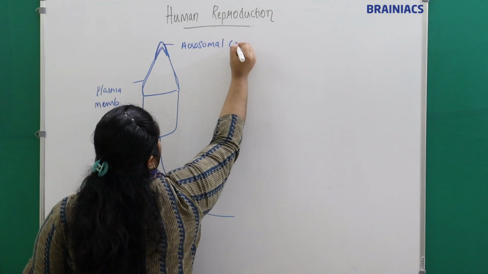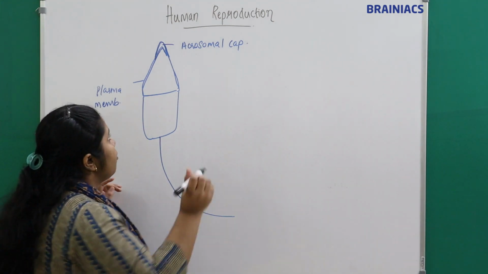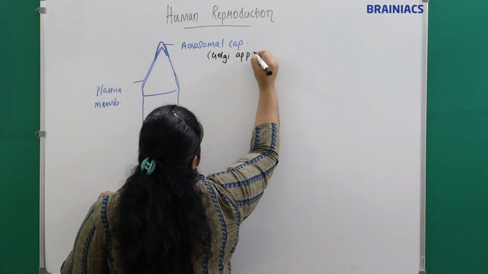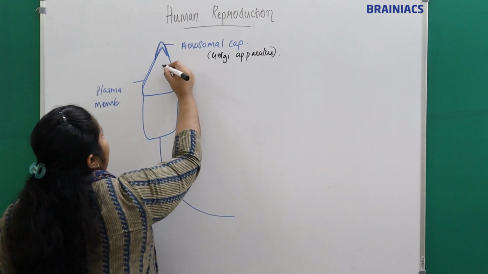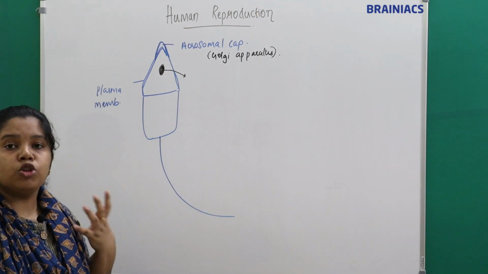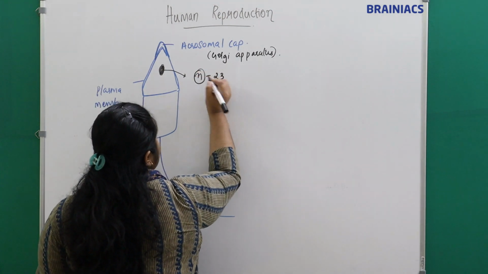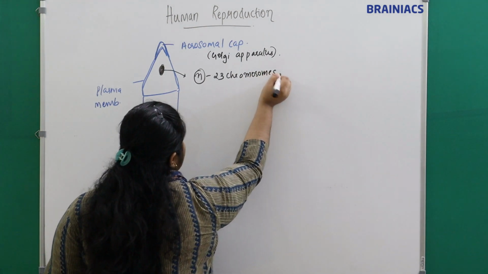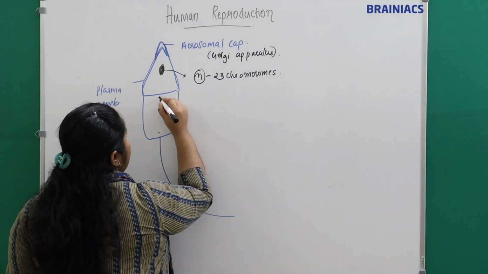From where is this acrosomal cap formed? It is from the Golgi apparatus. Then I told you it has a condensed nucleus, right? What is the chromosome number in that nucleus? It is haploid, right? Or 23 chromosomes. Then I told you there is a proximal centriole, right?